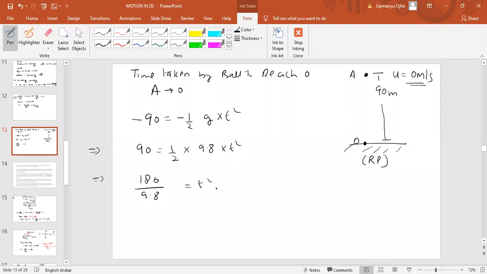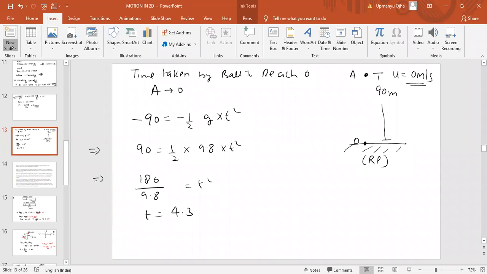What value are we getting here? t equals root of 180 divided by 9.8. You'll get the time as around 4.3 seconds. So in 4.3 seconds, this ball reaches the ground. 4.3 seconds is the time taken by the ball to reach the ground. So let us plot the graph first of all.